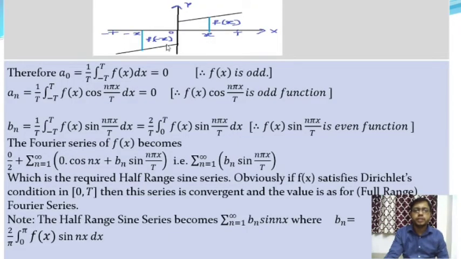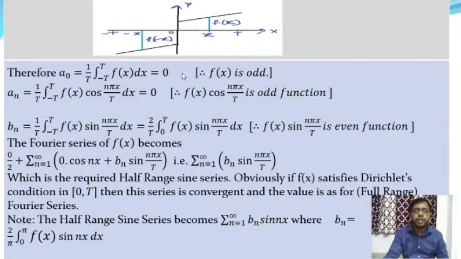So this is the figure where the function f of x is defined in the interval 0 to t, and it is extended to the interval 0 to minus t. So this function is an odd function and is defined by f of minus x is equal to minus f of x. From this we will get the coefficients a0, an and bn. Here a0 is equal to 1 by t into integration over minus t to plus t of f(x) dx, and it is equal to 0.